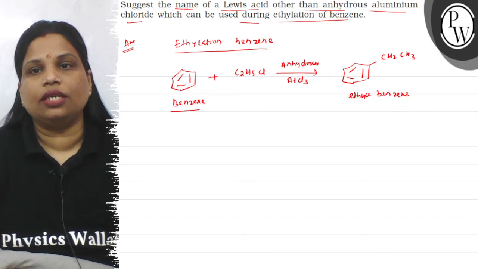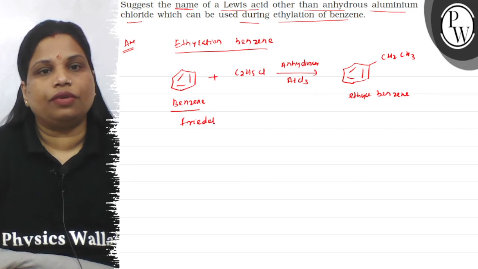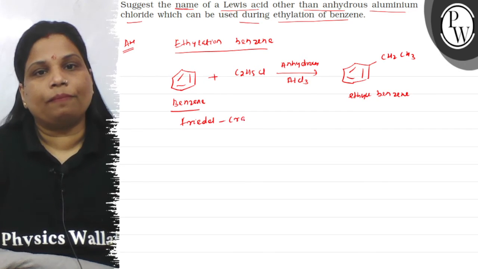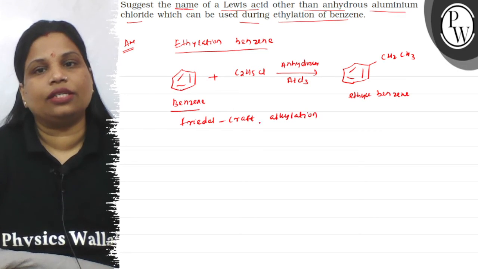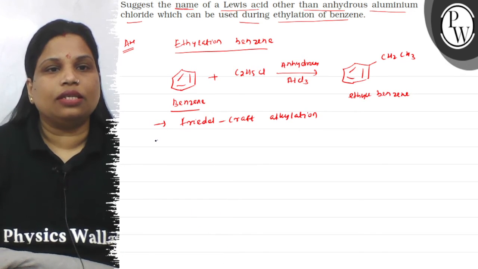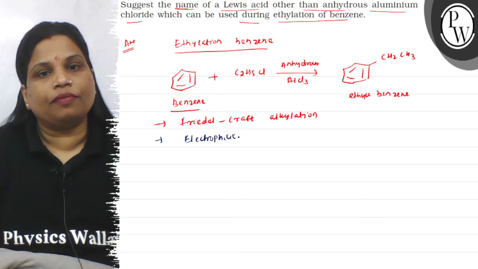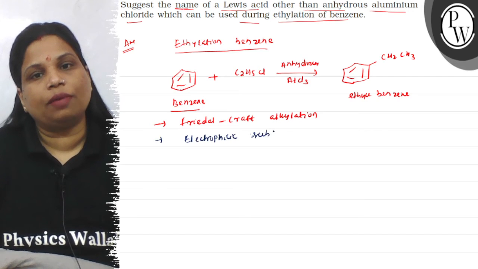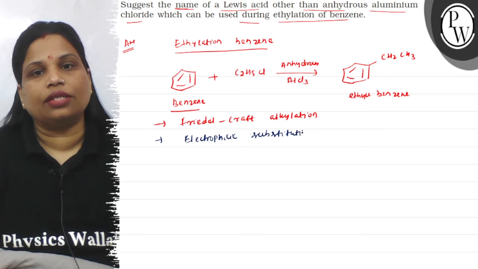So this reaction is called Friedel-Crafts alkylation reaction. Okay, Friedel-Crafts alkylation reaction. This is the name reaction. And what type of reaction is this? This is an electrophilic substitution reaction. What is happening here, children? It is an electrophilic substitution reaction.